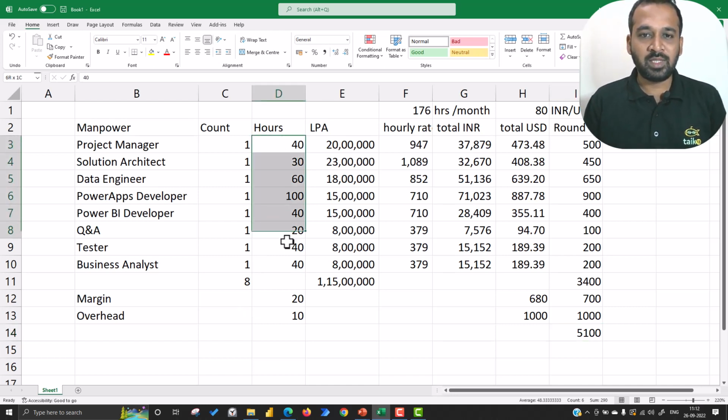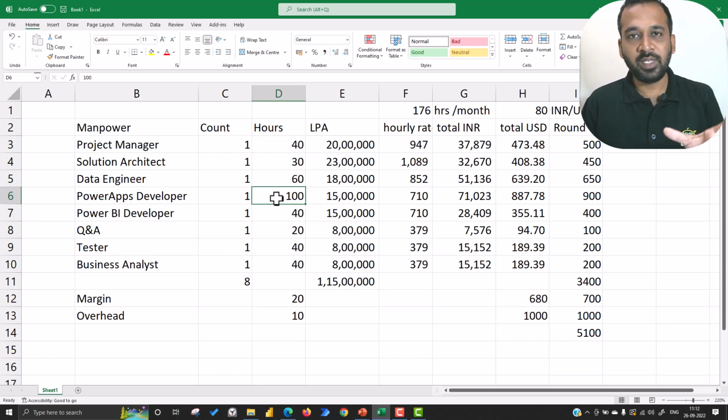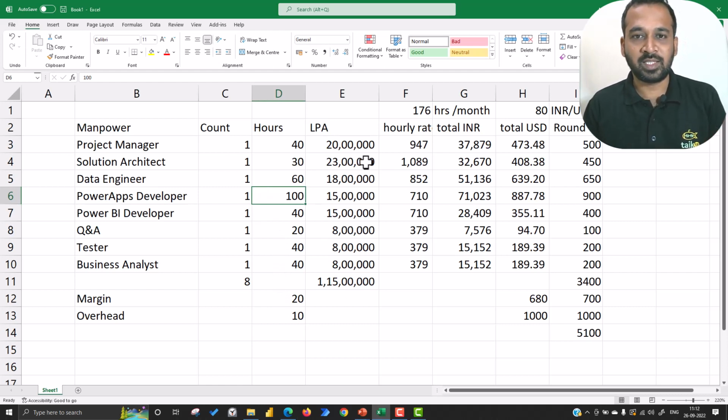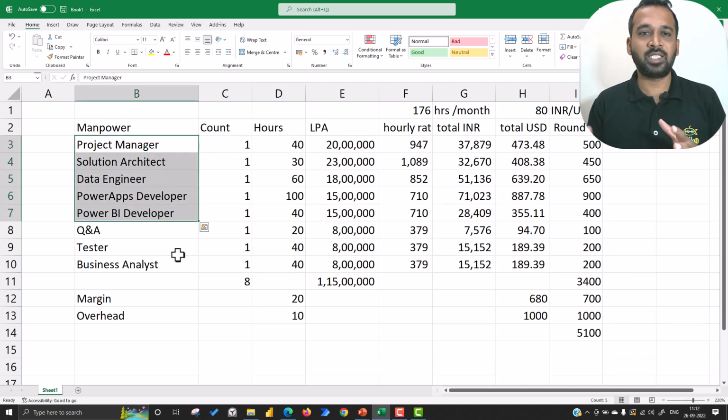And if you look at this one, the maximum it can go is 100 hours, which is basically 3 weeks of time, right? So 3 weeks is the maximum, sorry, 176 hours, like 100 hours. The maximum for one single person is approximately 3 weeks. And if we go through these one by one, it's not like everybody can jump into the project right away and do the job.